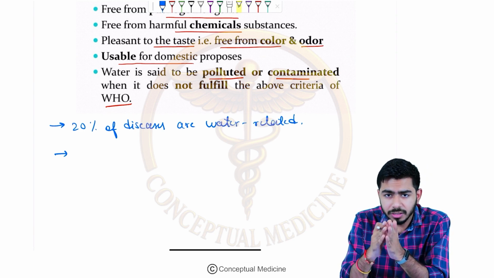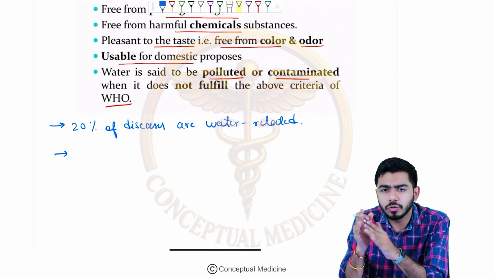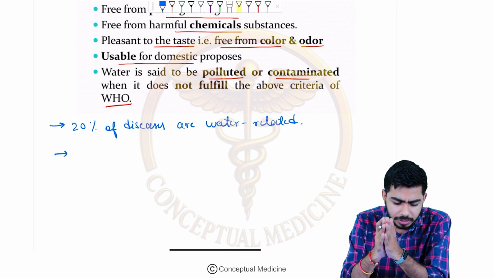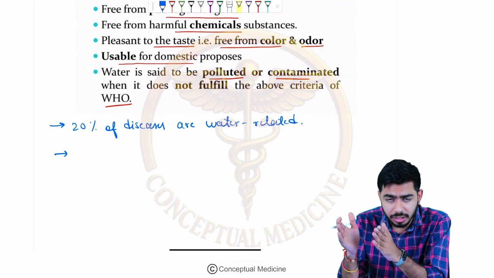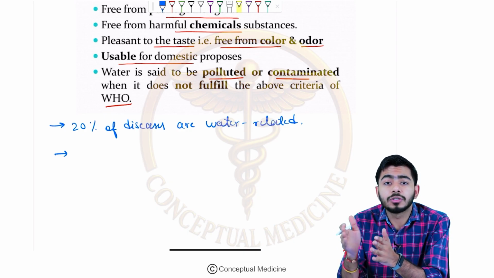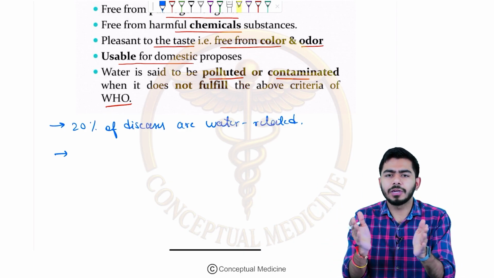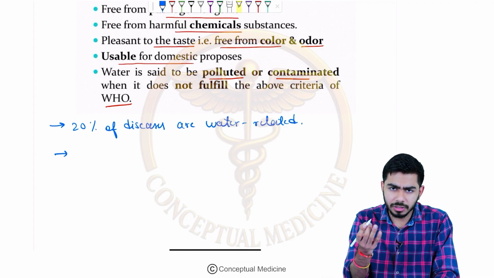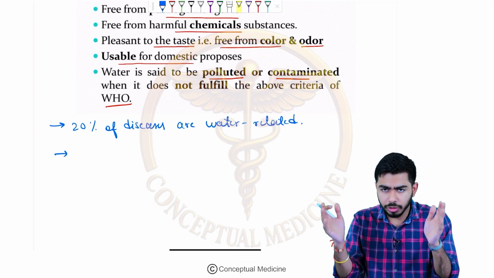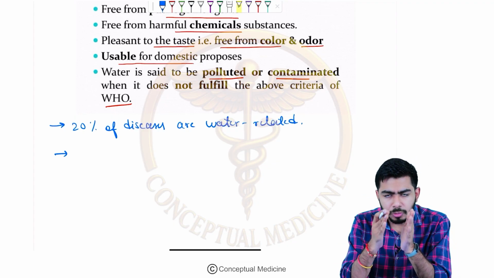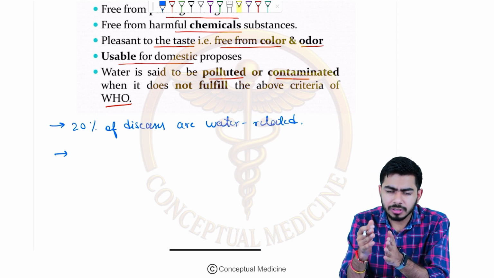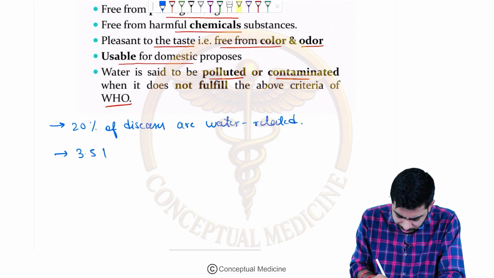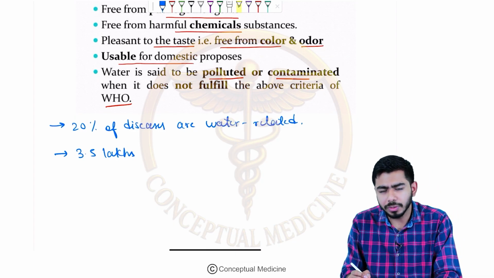Second important point: of the 20% of diseases that are water related, 3.5 lakh deaths are registered in the under 5 age group. Very strange, but this is the data which we are getting. These 3.5 lakh under-5 deaths in India are water associated. Out of all under-5 mortalities, 3.5 lakh deaths are happening due to water related problems. This data might be asked, I don't know, but that is the thing.